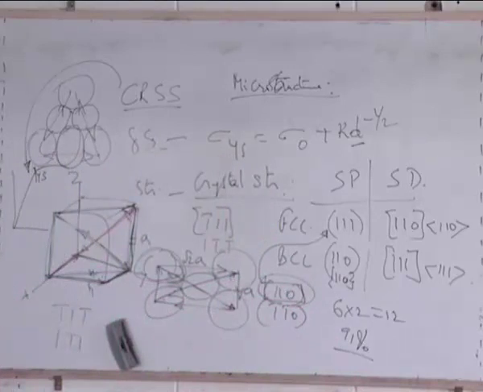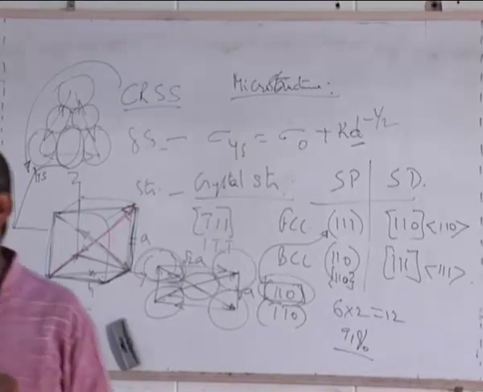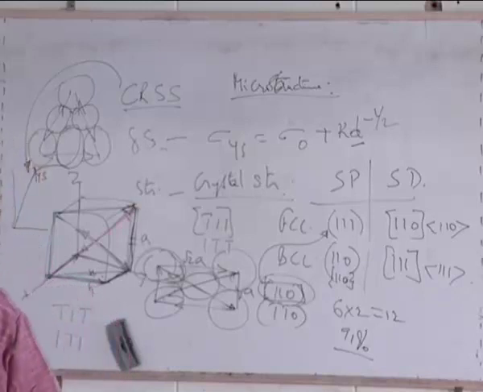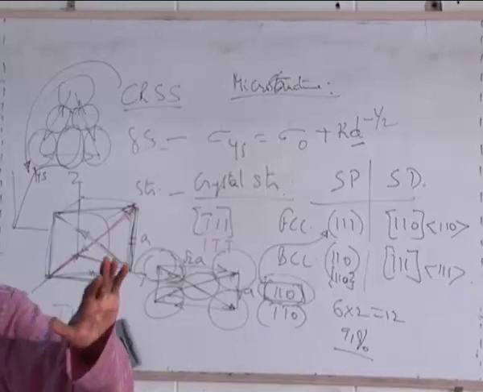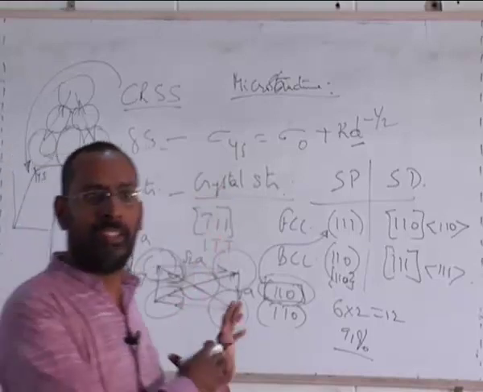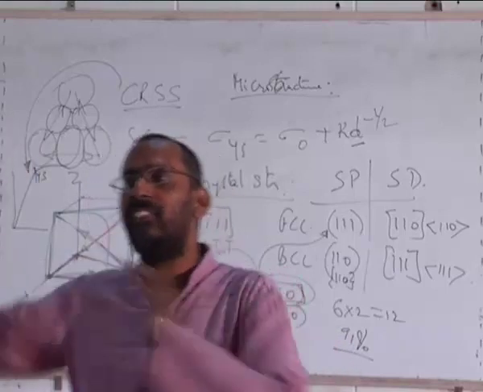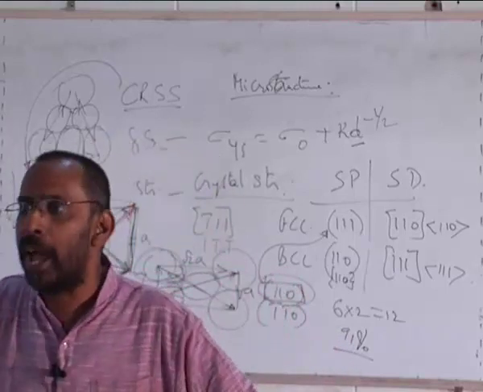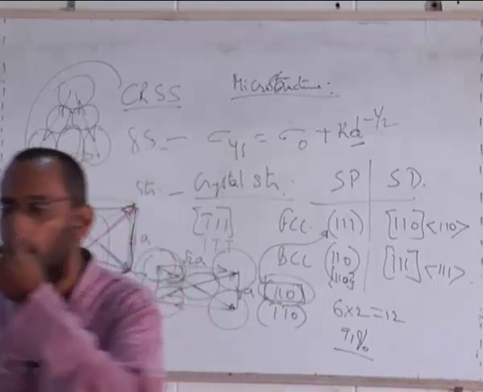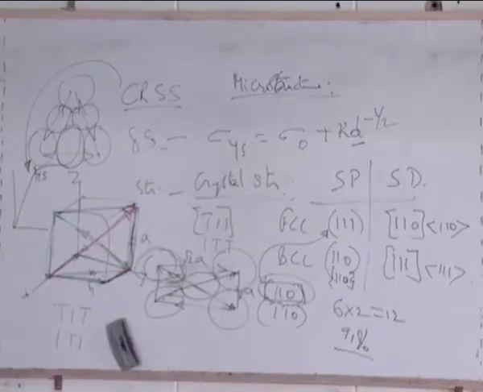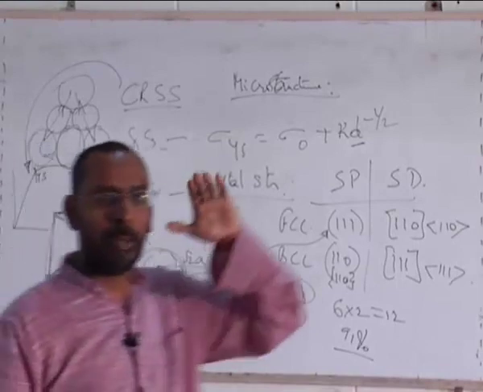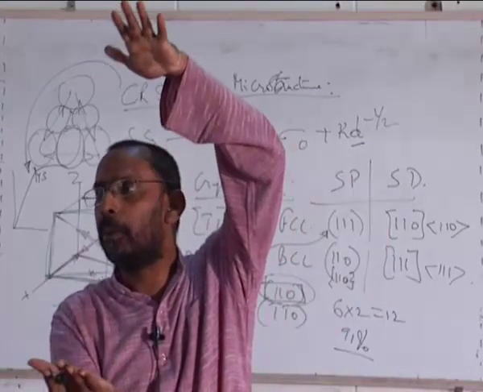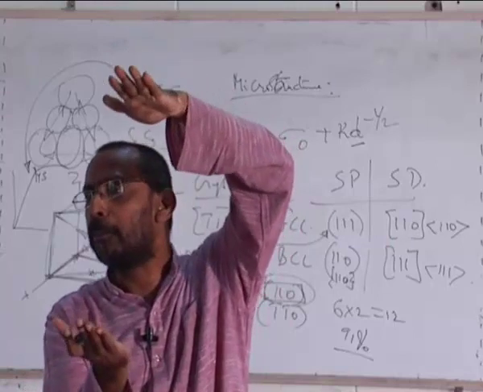So we have been talking, and I have really deviated significantly from one single point, where we said that crystal structure matters in terms of deformation, whether a material can easily deform or not. But now I compare BCC and FCC to HCP, hexagonal close packed. Hexagonal close packed, you know how many slip systems? 3. There is only one slip plane, which is called the basal plane, the top and the bottom, both of which are close packed and parallel to each other.